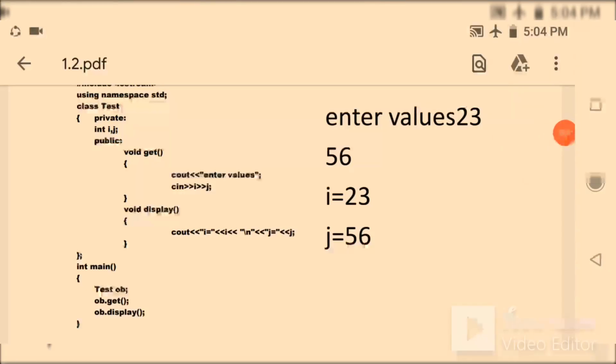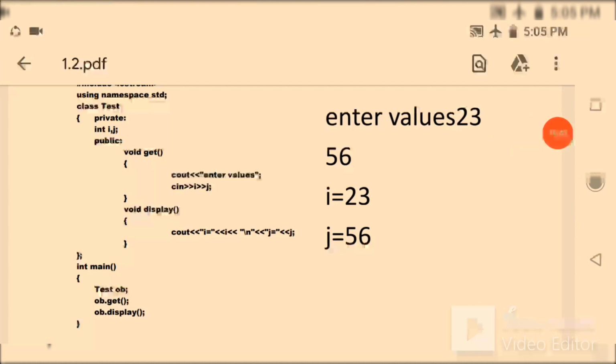So here in this example you can see the value when you are writing ob.get. See one thing, as get is in the public access specifier, you can directly access it using the dot operator. So whenever you are writing ob.get, you can write it. ob.display, you can write it.